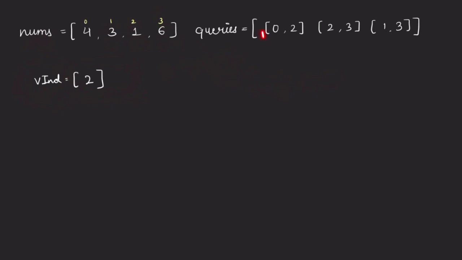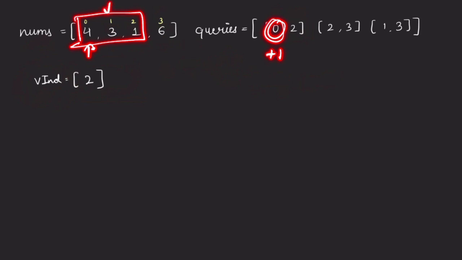So see, whenever we are given a particular query and we need to find out whether this subarray is special or not, the starting index given to us is 0 and the ending index given to us is 2. So this is the subarray. Whichever is the first index in our subarray will never be a violating index, because the first element never has a previous adjacent element. So we will always start from start plus 1 till the end.